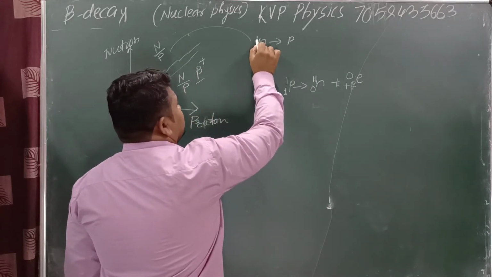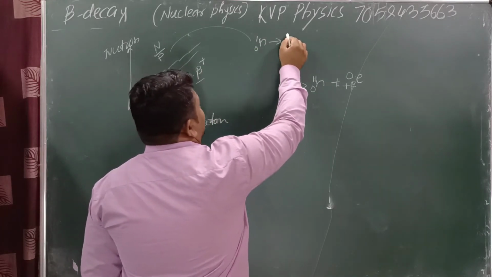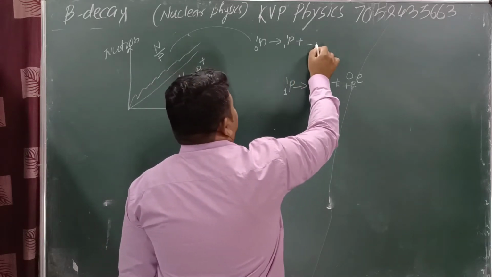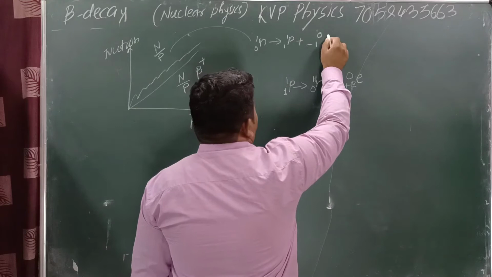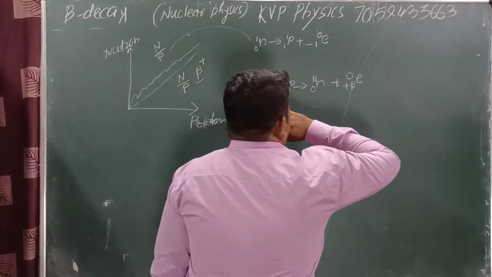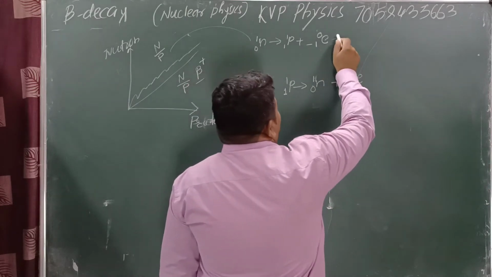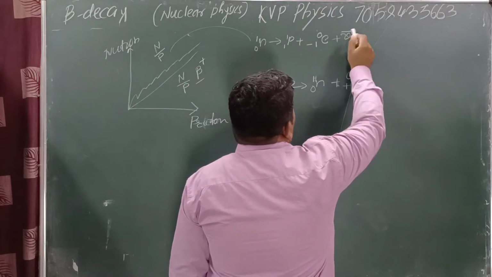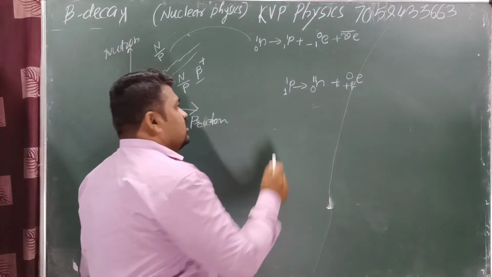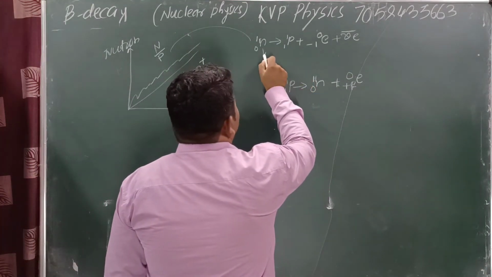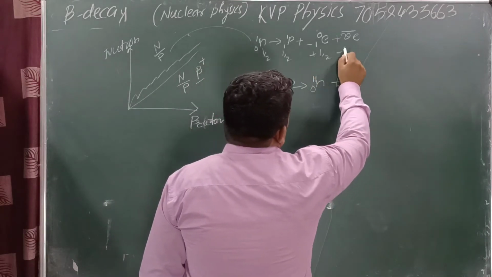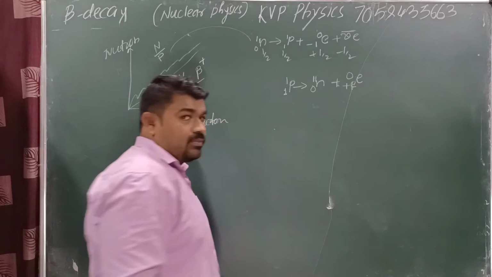Here charge 0, mass 1; charge 1, mass 1. Here we need to conserve the charge, so take -1; mass is conserved, take 0. This particle is known as an electron. This one is a particle. We can take antiparticles, or antineutrino. Why do we need to take antineutrino? Always memorize particle and antiparticle, because here spin is 1 by 2, here spin is 1 by 2, here spin is plus 1 by 2, then antineutrino spin is minus 1 by 2.